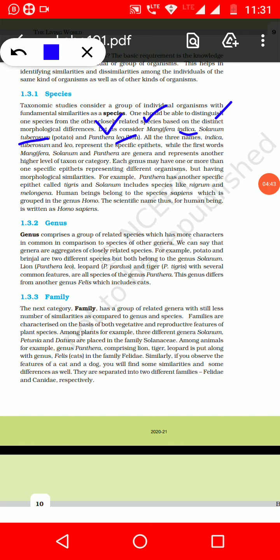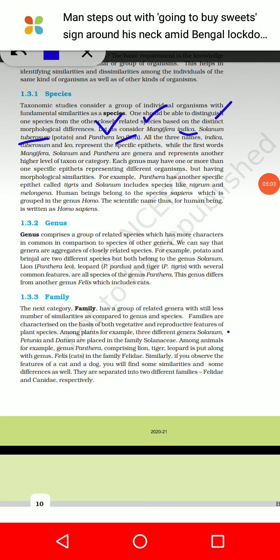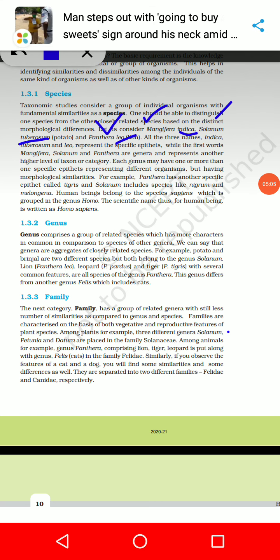Okay, so here we have the genus. Genus is basically a group of related species. There are two or more species which belong to the same genus, like lion, leopard and tiger.